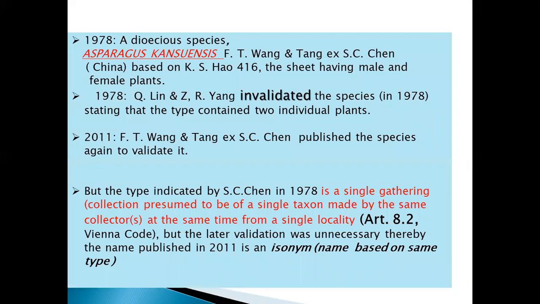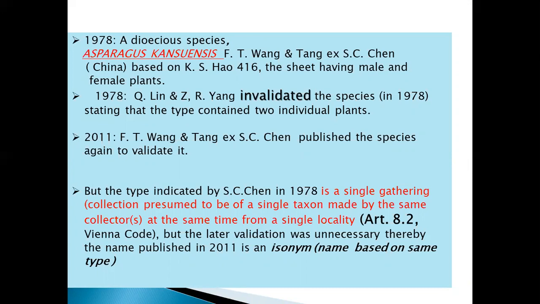In 1970, the dioecious species Asparagus canacensis was described on a sheet having a male and a female plant. In 1978, Zedar Young invalidated the species.